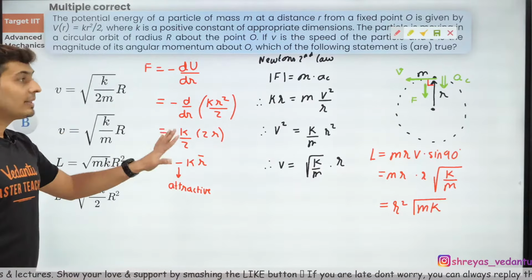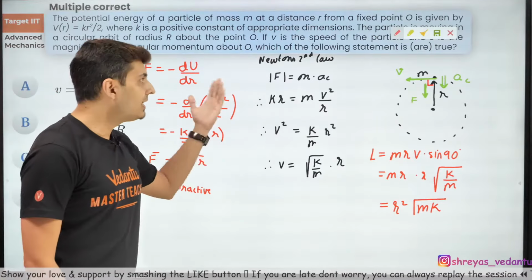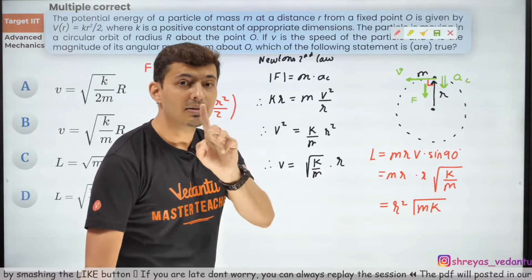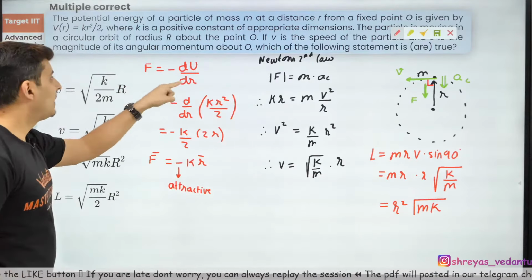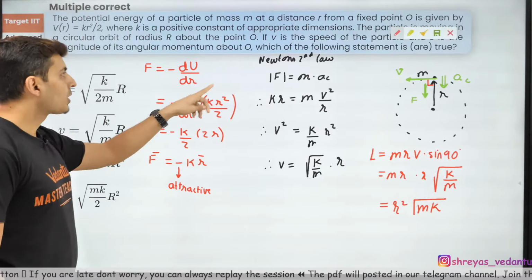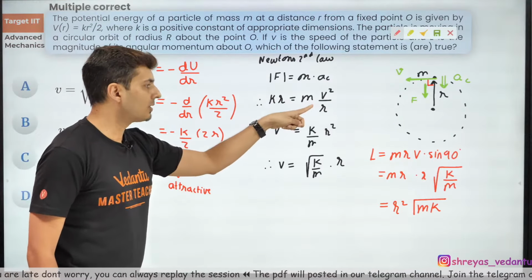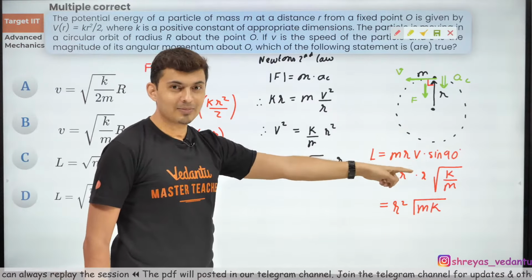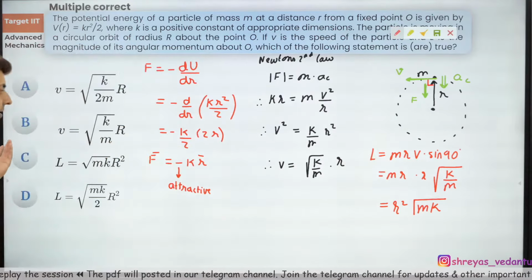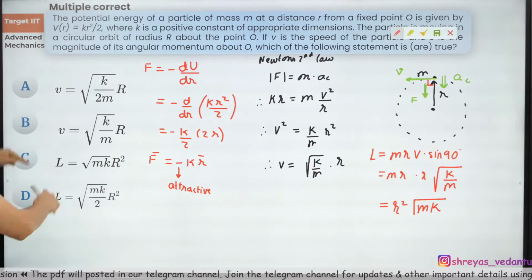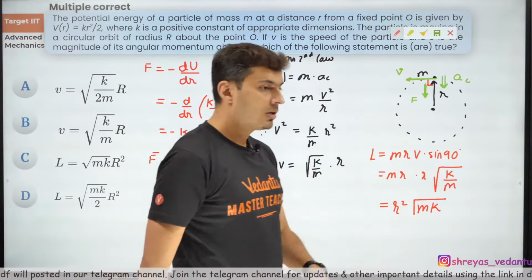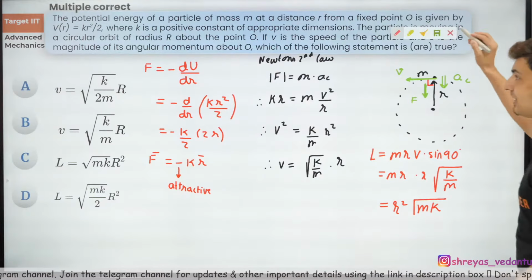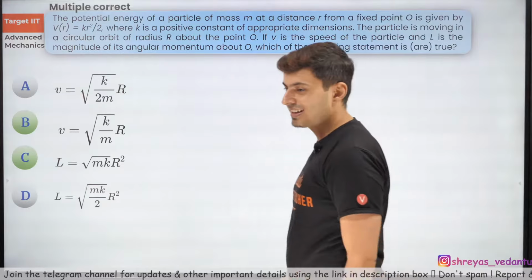So these kinds of questions also come, and when they come, you should never skip them. But this involves so many chapters: work, power, energy, force is minus dU by dr, Newton's law, circular motion, rotational motion, angular momentum. And basic algebra and maths is obviously required. So multiple concepts, multiple correct, that's why it's an advanced question. But still many people will lose marks here, I'm pretty sure about that. So options B and C are correct.